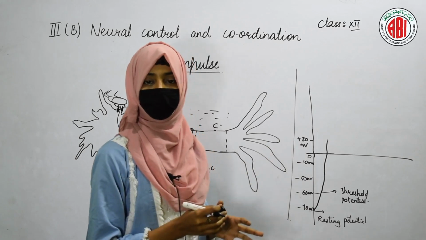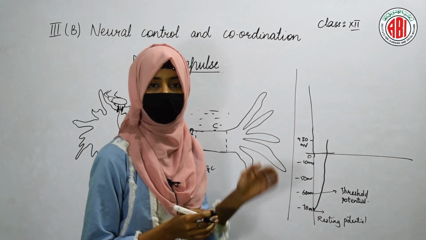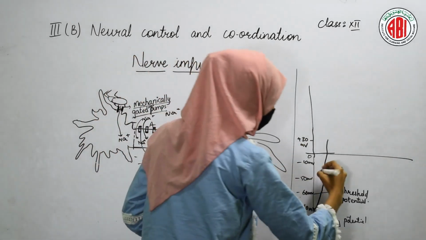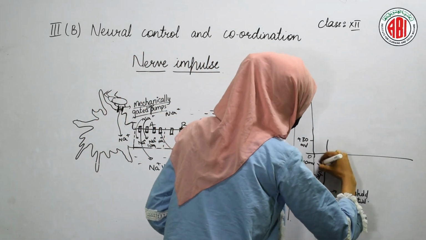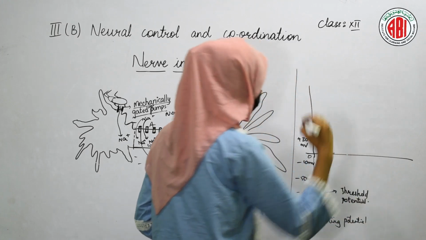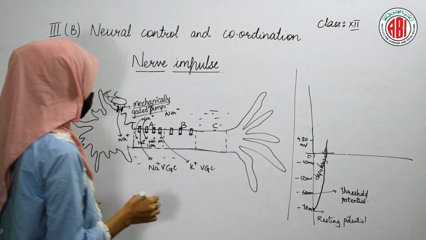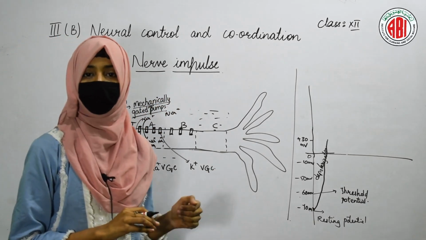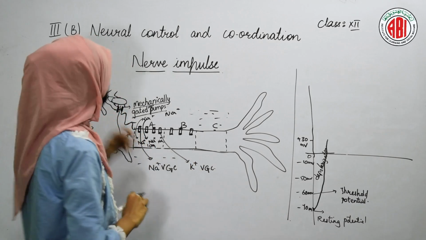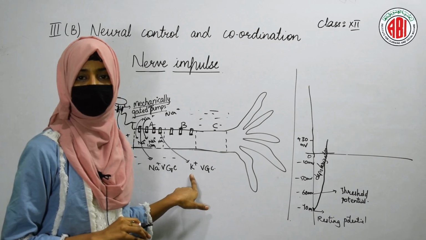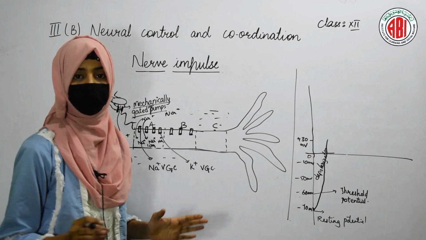More positive ions will be inside the cell. This is how depolarization occurs due to the opening of sodium voltage gated channels. But now what happens? After enough sodium ions enter the cell, the potassium voltage gated channels will open.